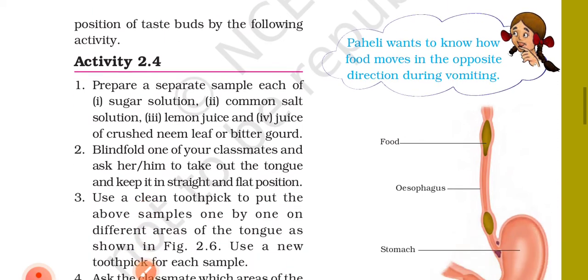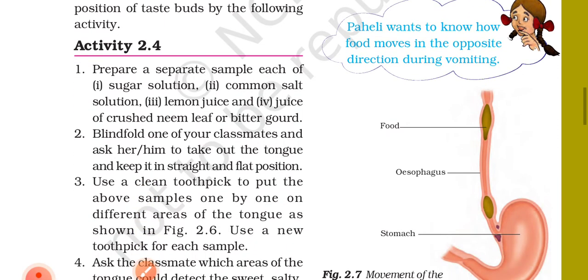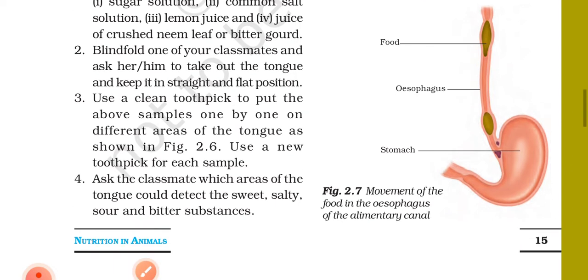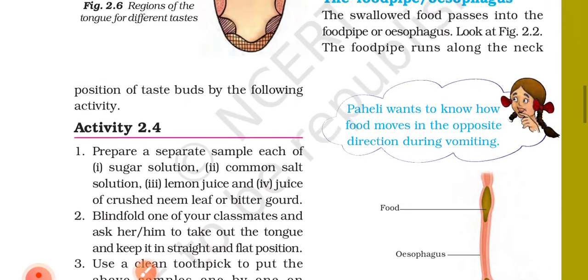Activity 2.4. One, prepare a separate sample each of sugar solution, second, common salt solution, third, lemon juice, fourth, juice of crushed neem leaf or bitter gourd. Two, blindfold one of your classmates and ask her or him to take out the tongue and keep it in a straight and flat position. Three, use a clean toothpick to put the above samples one by one on different areas of the tongue as shown in figure 2.6. Use a new toothpick for each sample.